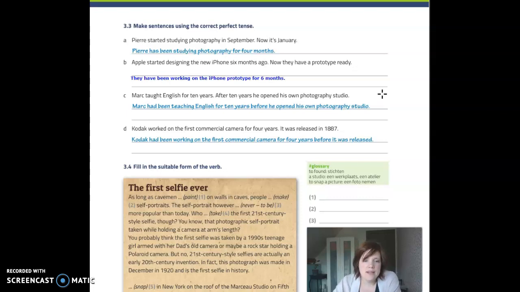And the last sentence, Kodak worked on the first commercial camera for 4 years. It was released in 1887. 2 actions in the past. The first one is Kodak working on the first commercial camera. Kodak had been working on the first commercial camera for 4 years before it was released in 1887. Okay, that is the action that happens second.